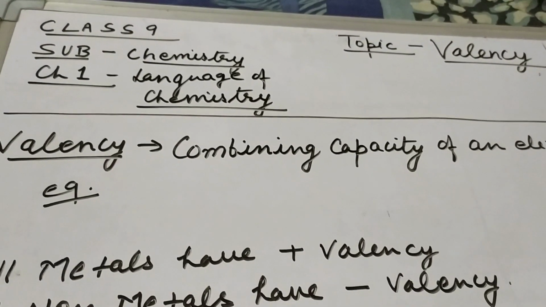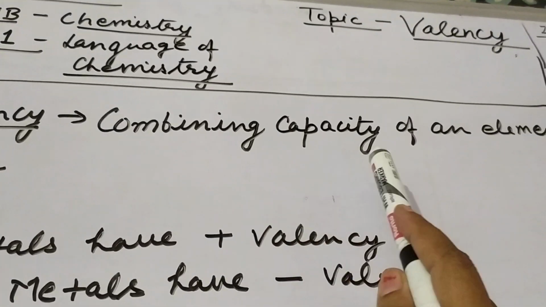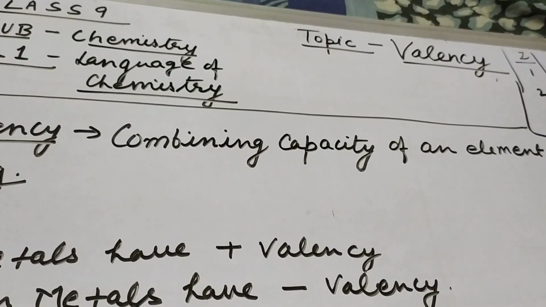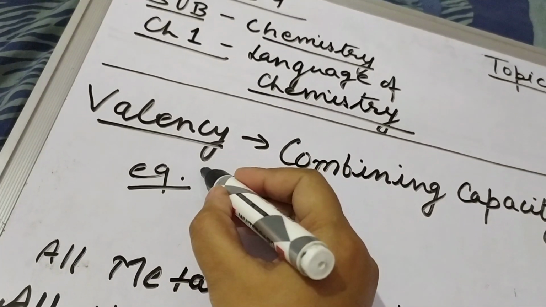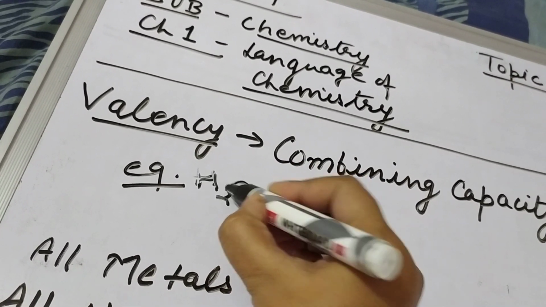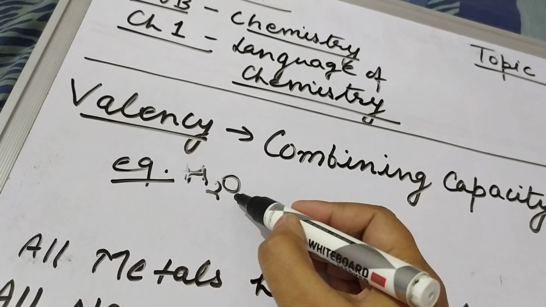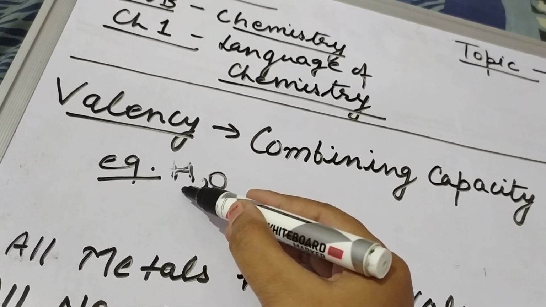Now what is valency? Valency is the combining capacity of an element. Now what is the combining capacity of an element? Suppose we are taking an example here, that is water. It means how many atoms of one element combine with how many atoms of another element.